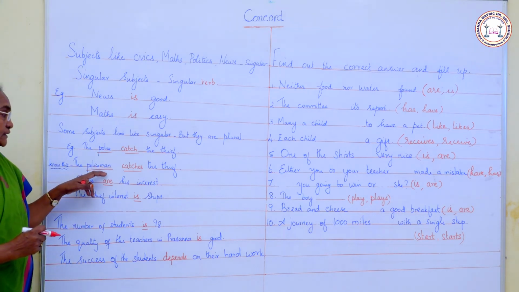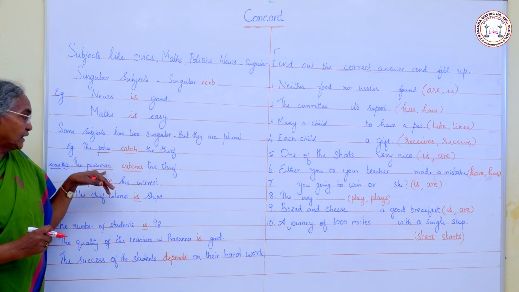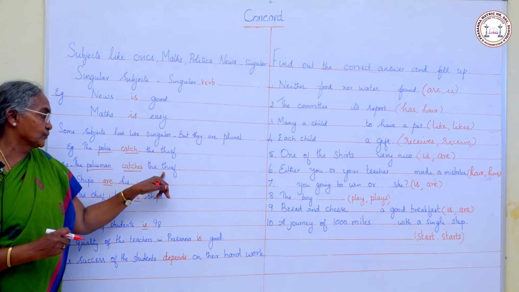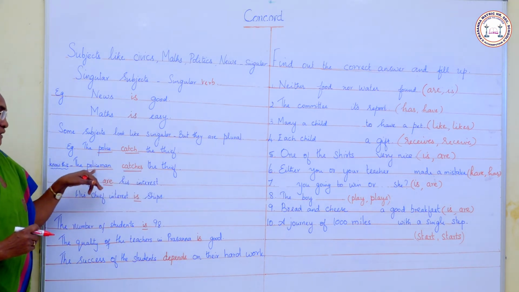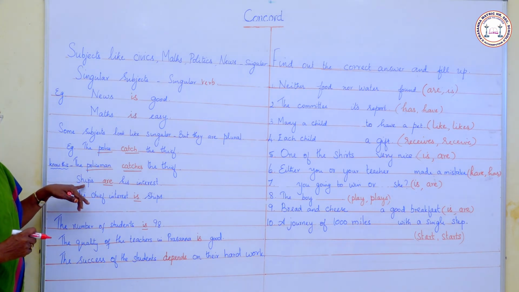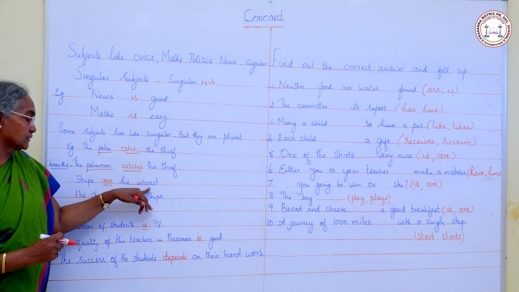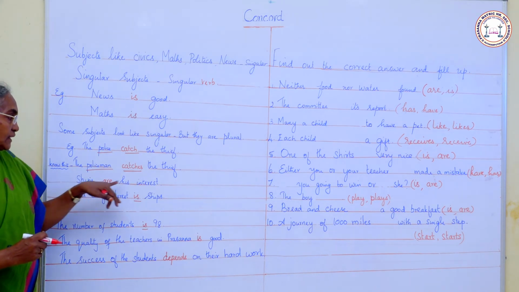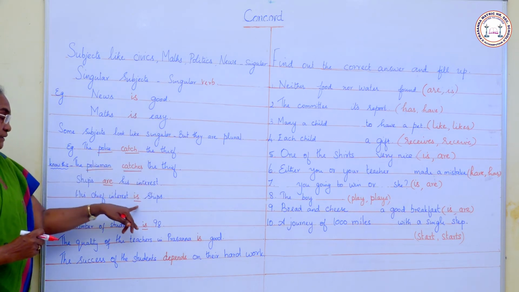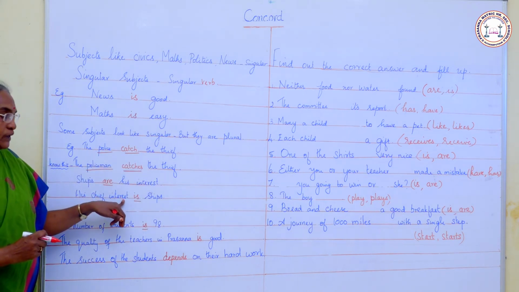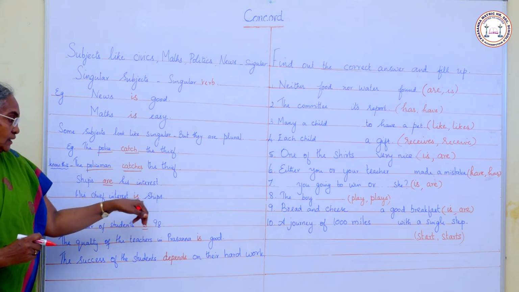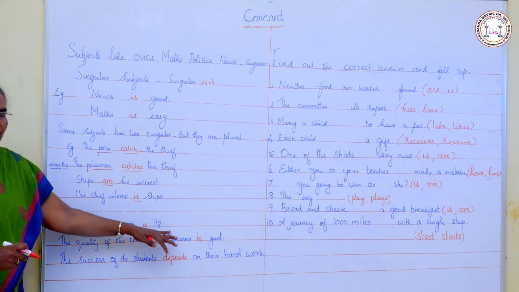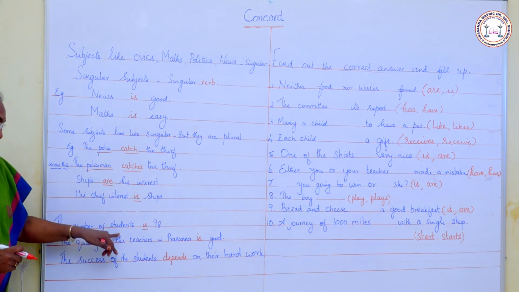Note this. Policeman catches a thief. Policeman is singular but the police is plural. Catches is a singular verb. Singular subject, singular verb. You should know all these things. Ships are his interest. Ships plural, so we use a plural verb. His interest is ships. His interest is singular, so we use a singular verb. Then the number of students is 98.